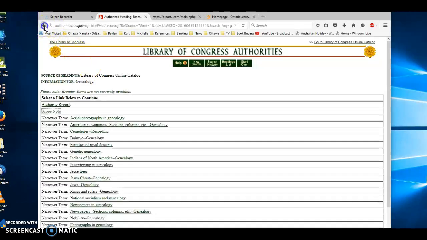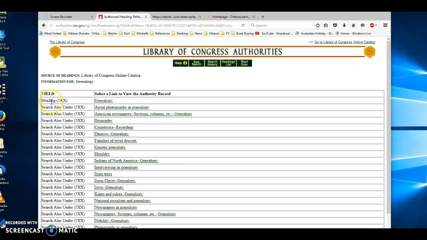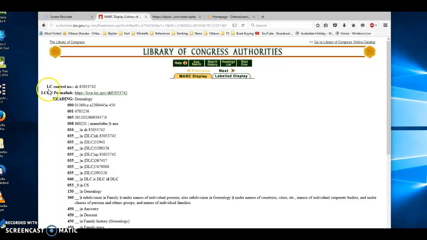Let's just go back and we'll look at the authority record. And here again you have the heading and also some Search Also Under subject headings. We'll click on genealogy, and again you'll see the Library of Congress control number under the MARC display and all of the MARC record.